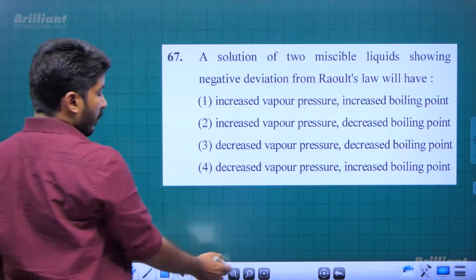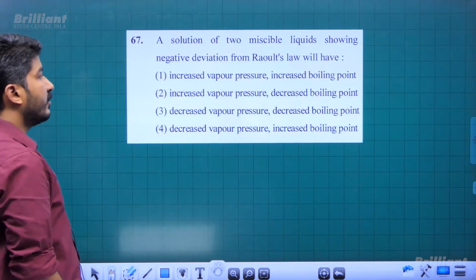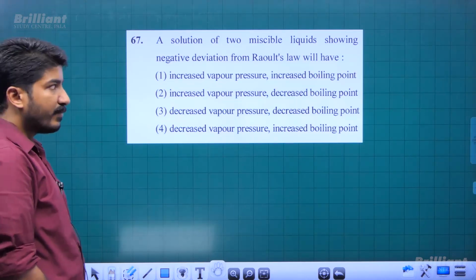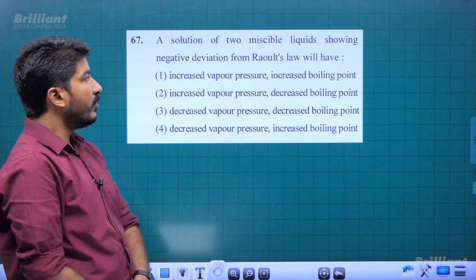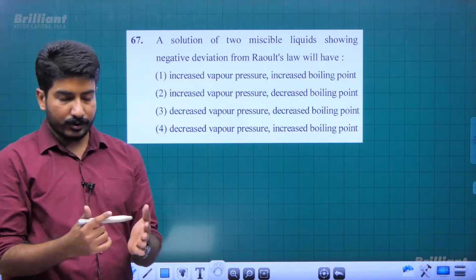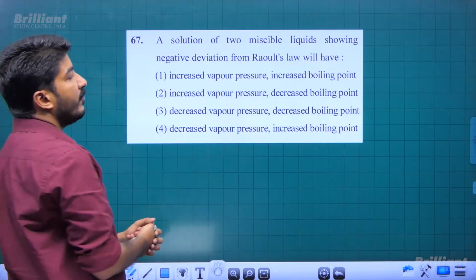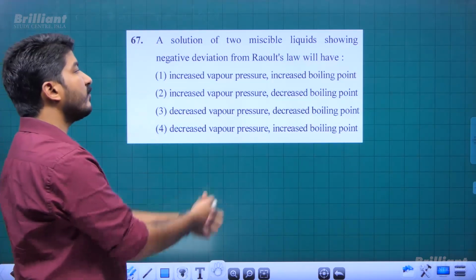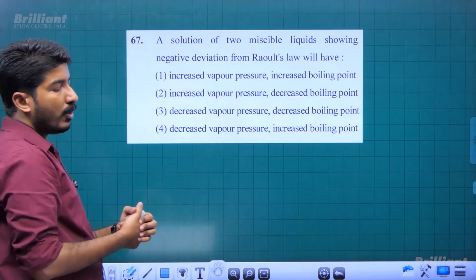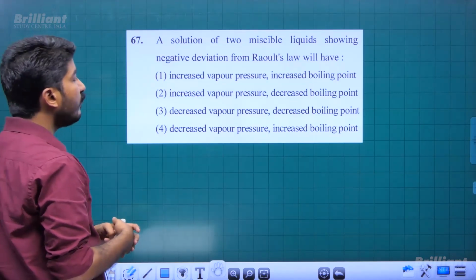Now, from the solutions chapter: a solution of 2 miscible liquids showing negative deviation from Raoult's law will have... We know the definition of negative deviation is that a liquid solution shows less than expected vapor pressure, right? So the vapor pressure predicted by Raoult's law is there, and if the solution shows less than that value, then that will be a negative deviation case, right?